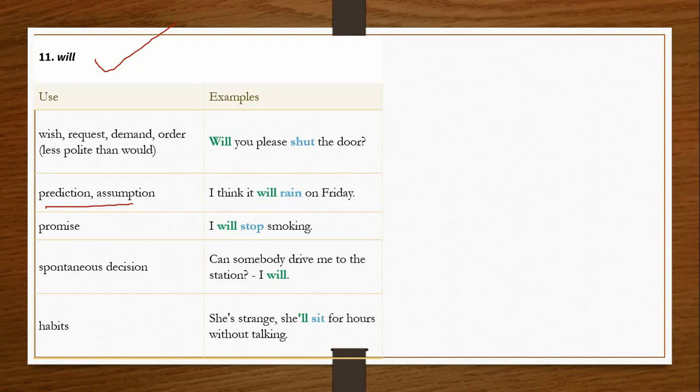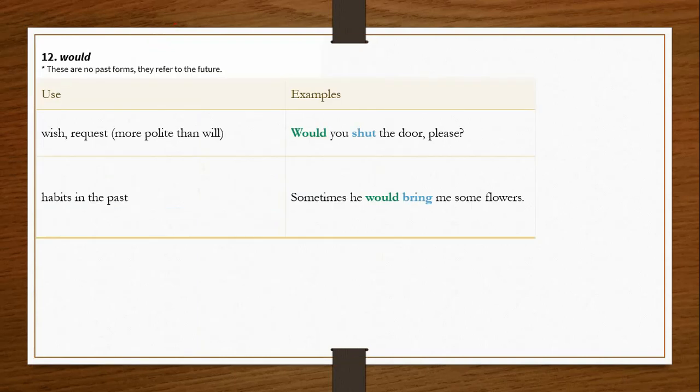So it's easy. For wish, request, demand, order, will is less polite in form than would. For prediction, assumption, I've given you the examples over here. Promise, spontaneous decision, habits, we use will. Next, would. These are not past forms; they refer to the future. Wish, request, more polite than will: would you shut the door, please? Habits in the past: sometimes he would bring me some flowers. So we have learned the use of would also.